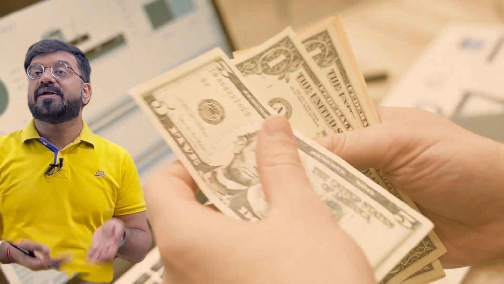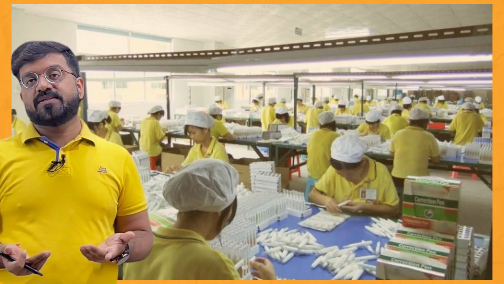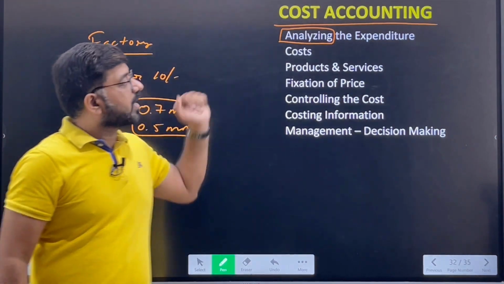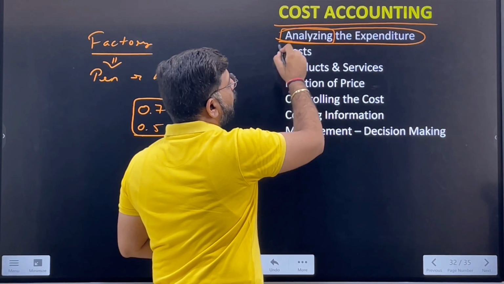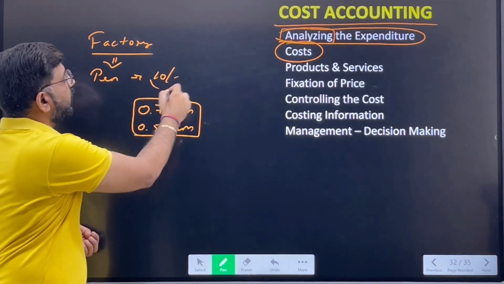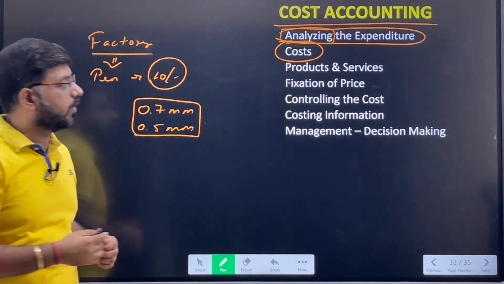All these require expenditures: the research and development expenditure, the manufacturing cost, and the labor which is working on it. The labor which is producing the pens also has to be seen, because that is also an expense which a company is incurring on producing the pens. So the cost accountant has to analyze all the expenditures done in order to make the product, and the cost of that product. Like here, the cost of the product is rupees 10. So all this has to be done in cost accounting.